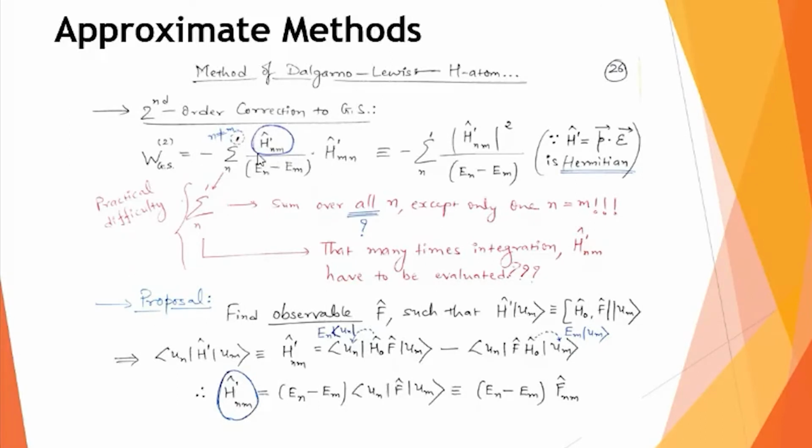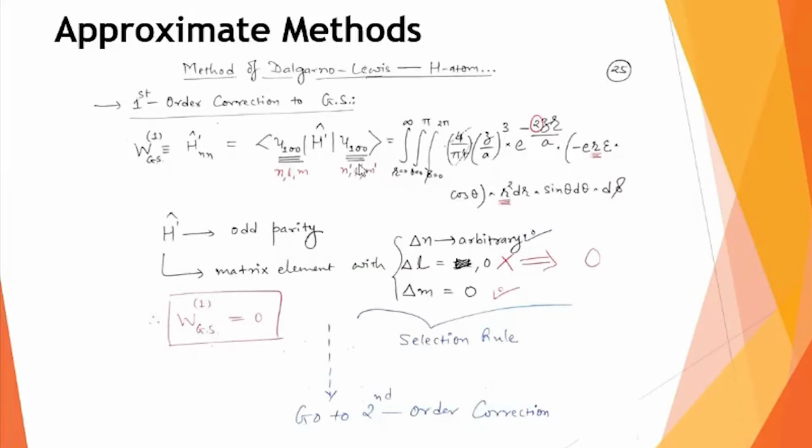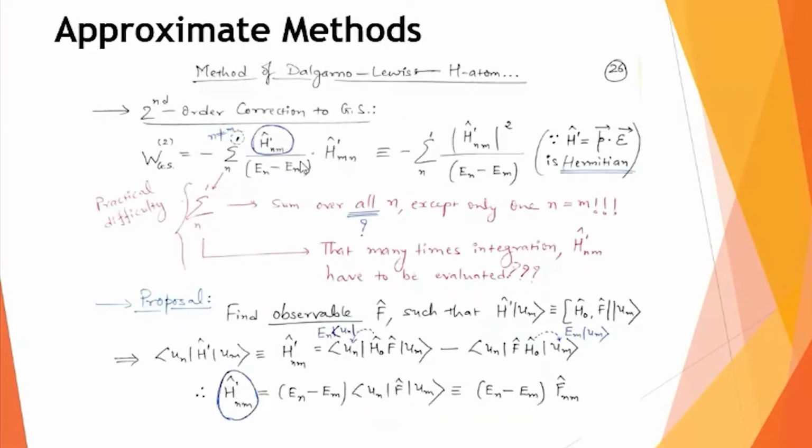So practically, if we look at the equation, this is a very Herculean task, as you are making a sum over an infinite number of terms. And in that, this h dash nm or h dash mn is like an integration, a volume integration. So how many times do you have to make such an integration?